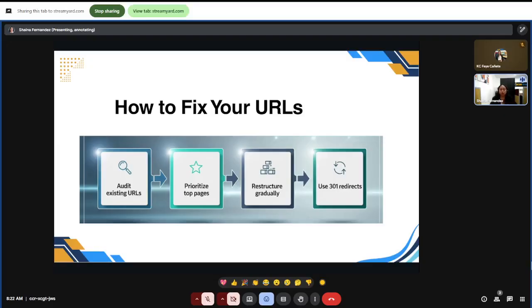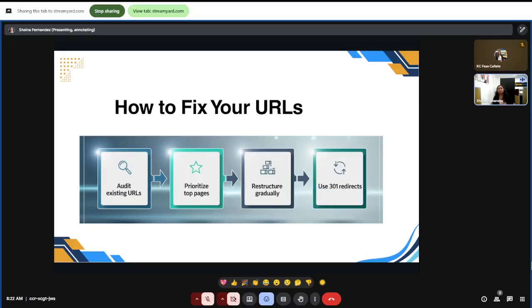And then the third one is to restructure gradually, step by step. Fourth one is always use 301 redirects to keep your SEO value intact. I kept repeating this one since during our early session. It's really important to use 301 redirects, okay, to keep your SEO value intact. This way you improve your site safely and steadily.